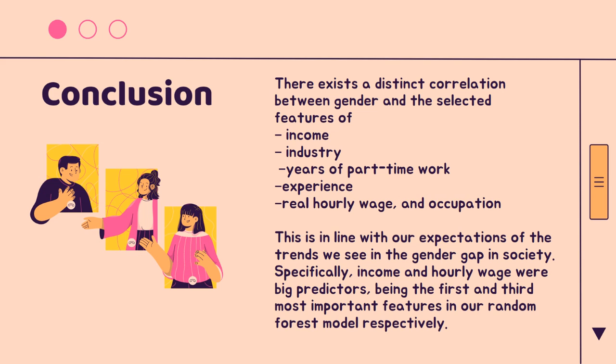After subjecting our dataset to the aforementioned models, we observe a distinct correlation between gender and the selected features of income, industry, years of part time work, experience, real hourly wage, and occupation. This is in line with our expectation of the trend we see in the gender gap in society, specifically income and hourly wage, which were big predictors, being the first and third most important features in the random forest model, respectively.